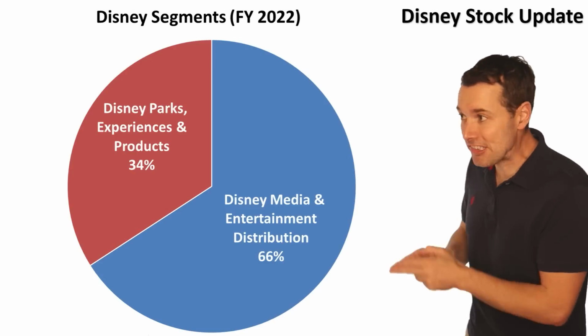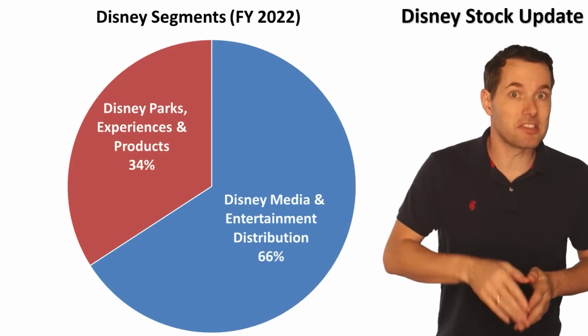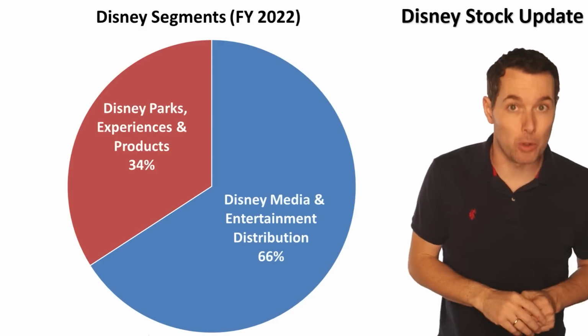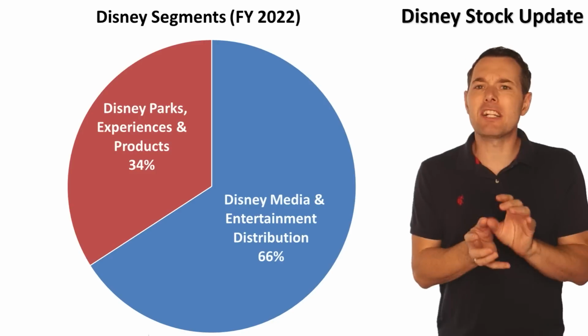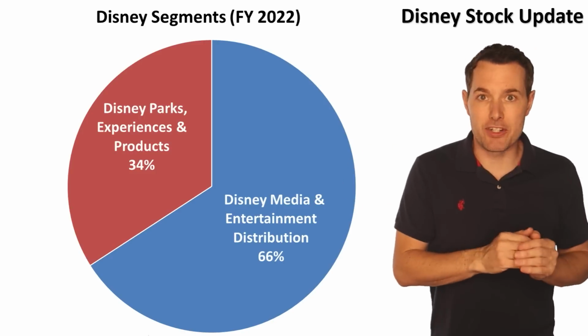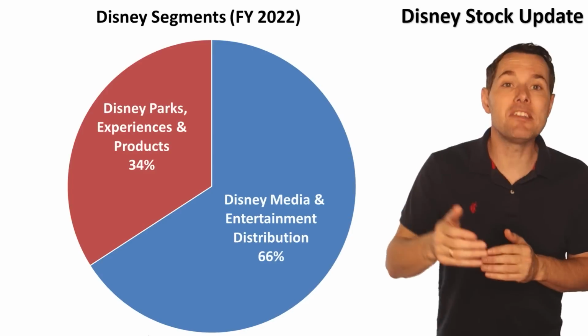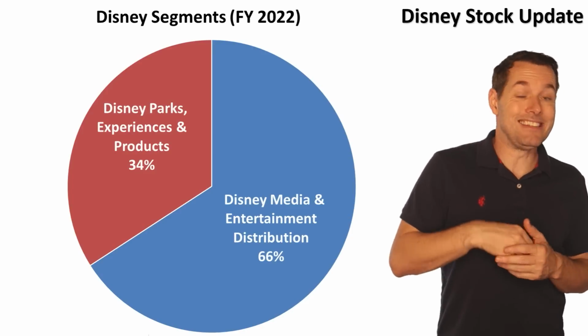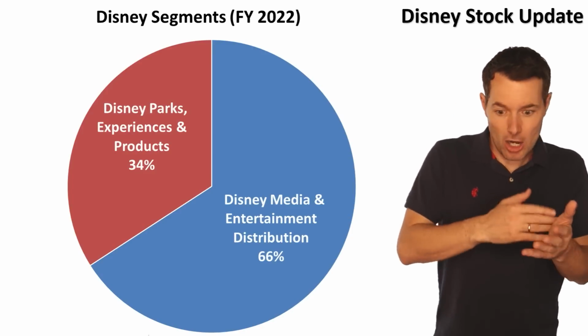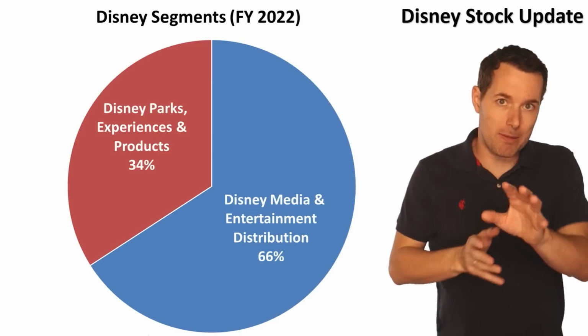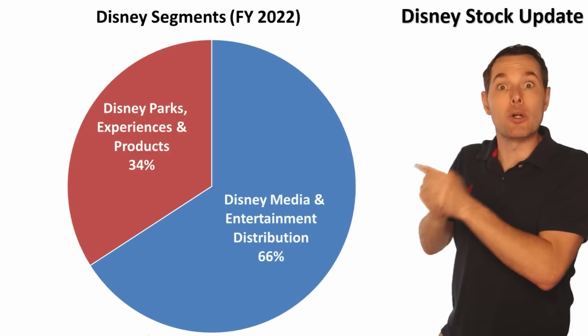Then their largest segment is their Disney media business. This is the biggest part of their revenue, has been for a while. The biggest part, the oldest part is their linear television. This is more traditional television. Think of things like their ABC channels or their Disney channels or Disney Junior channels, ESPN on traditional cable, that type of thing. That's the revenue that goes here as well.